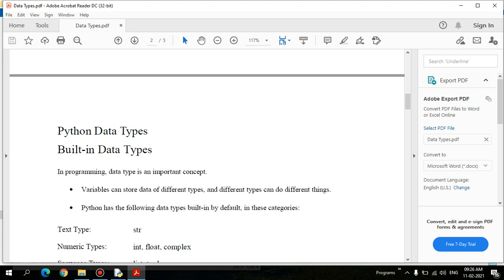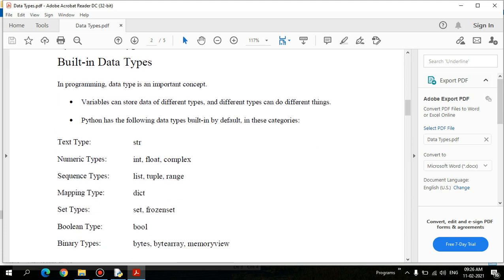So there is a need for data types also, right? How your data is going to be dealt with by the programming language. In a programming language, the data type is a most important concept, and variables can store data of different types, and different types can do different things. So Python has the following data type support.